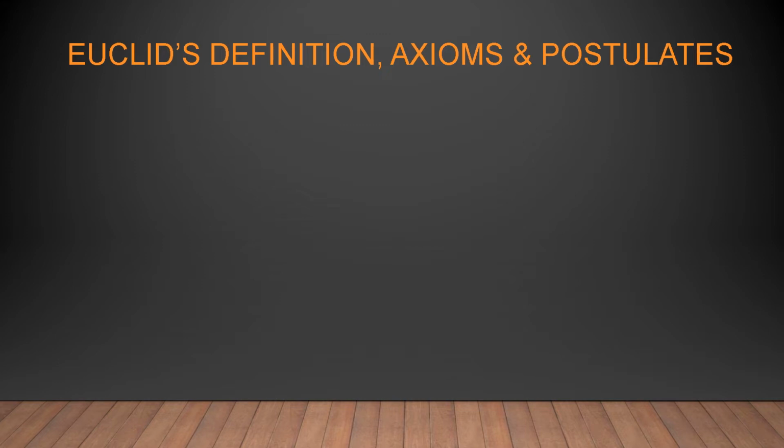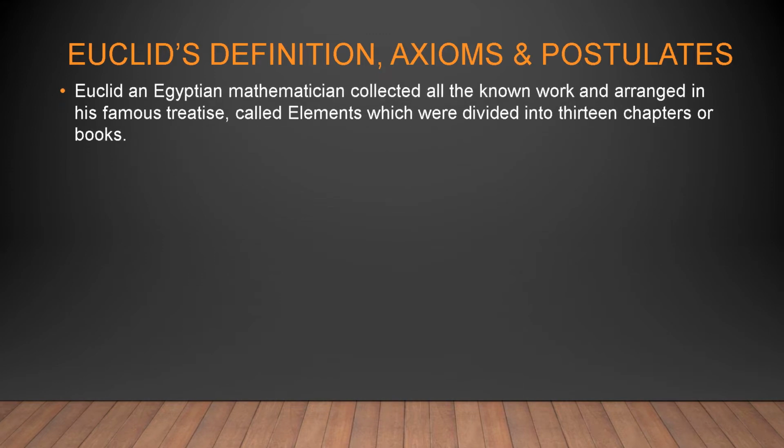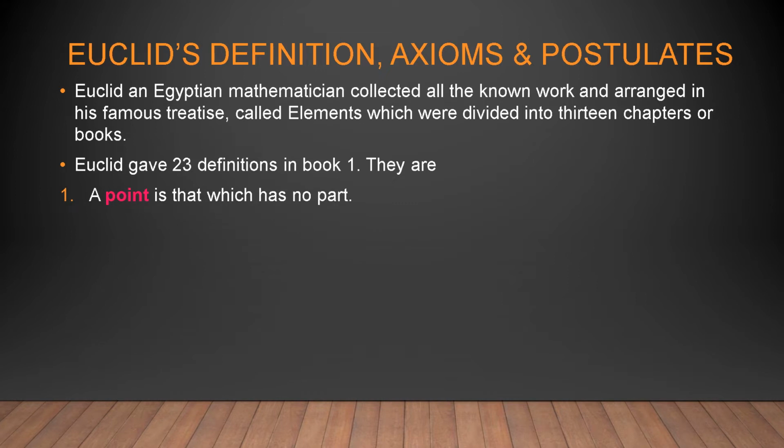Now coming to the Euclid's definition, axioms and postulate. Euclid, an Egyptian mathematician, collected all the known work and arranged it in his famous thesis called Elements, which was divided into 13 chapters or books. His first book had 23 definitions and they are given over here one by one, and please pay attention to the pink color words because they are not defined. Okay, so we'll start with the first one.